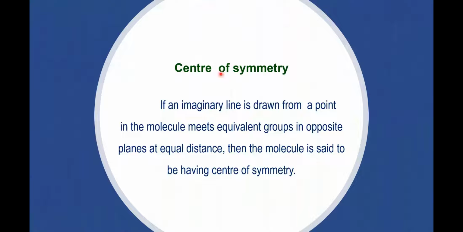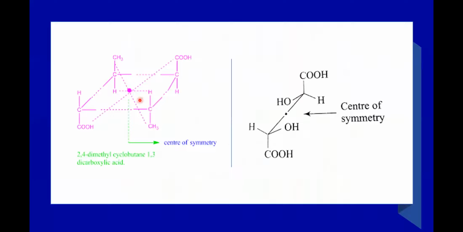Let's move on to center of symmetry. If an imaginary line is drawn from a point in the molecule and meets equivalent groups in opposite planes at equal distance, then the molecule is said to have a center of symmetry. Look at here. So let us try to draw an imaginary line through that point.